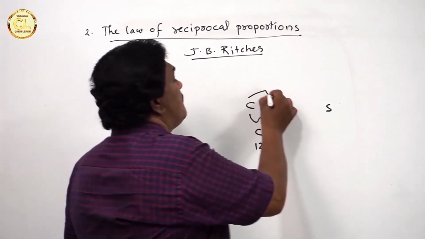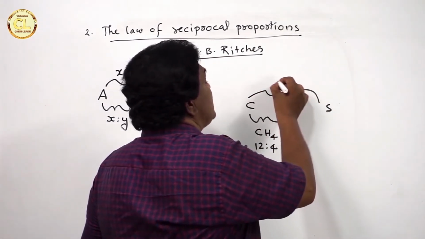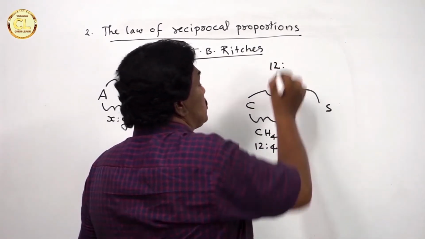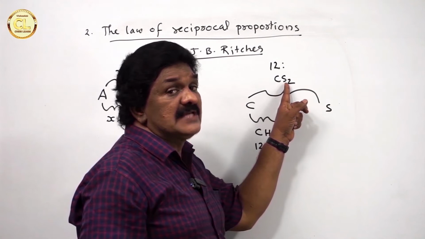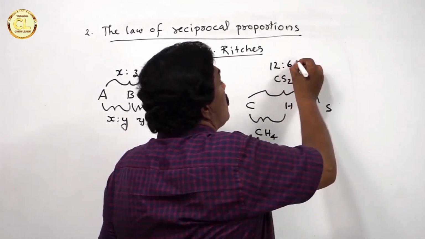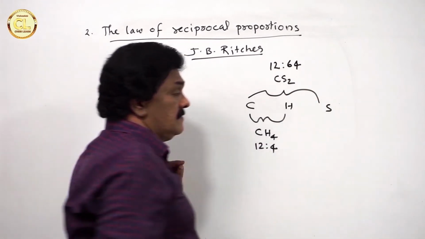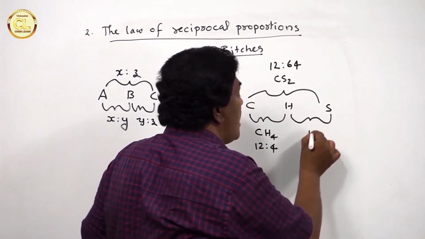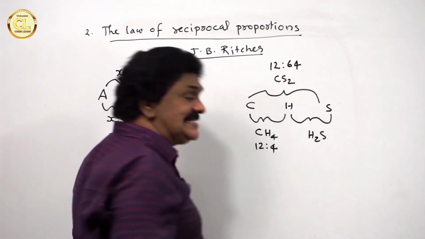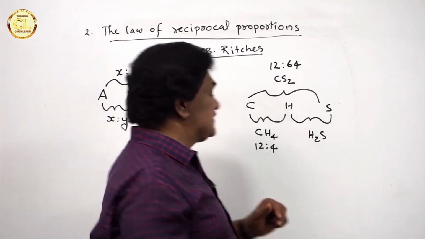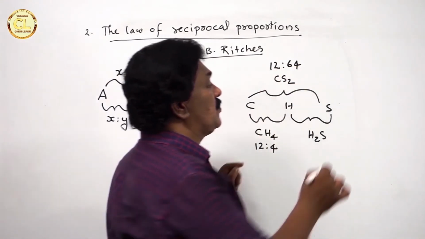Now, carbon combines with sulfur forming carbon disulfide in the ratio 12 is to, atomic mass of sulfur is 32, 32 into 2 is equal to 64. So, 12 is to 64. Then, if hydrogen combines with sulfur forming hydrogen sulfide H2S, then the expected ratio is 4 is to 64.